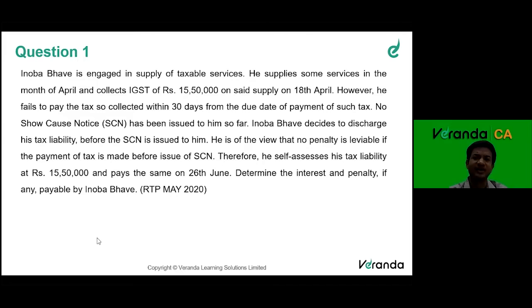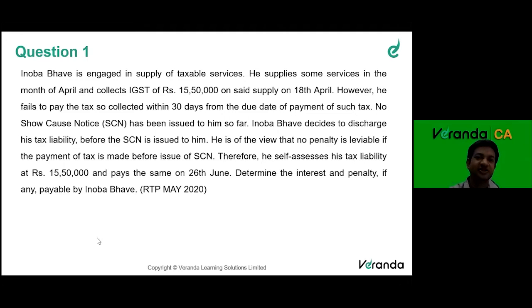Now, the SSE has not paid this tax even after 30 days of the due date. It says, however, he fails to pay the tax so collected within 30 days. So within 30 days, he has failed to pay the tax of 15,50,000 rupees of IGST. Now, he did not pay, but before the department noticed this or issued a show cause notice, he voluntarily thought, let me pay this amount. So he paid on 26th of June.